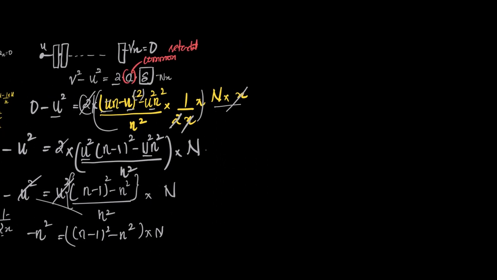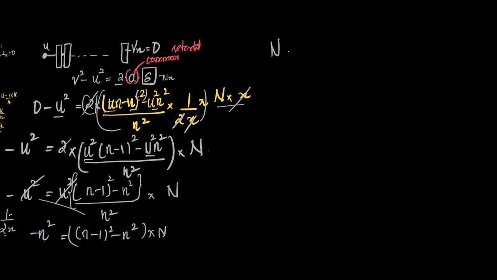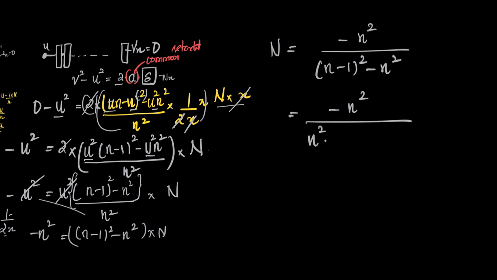which means n is equal to minus n square the whole upon n minus 1 the whole square minus n square, which is equal to minus n square by n square minus 2n plus 1 minus n square, using a square plus b square minus 2ab.